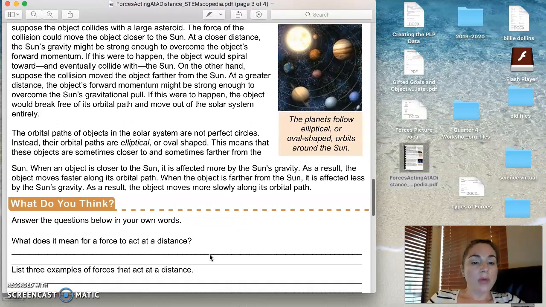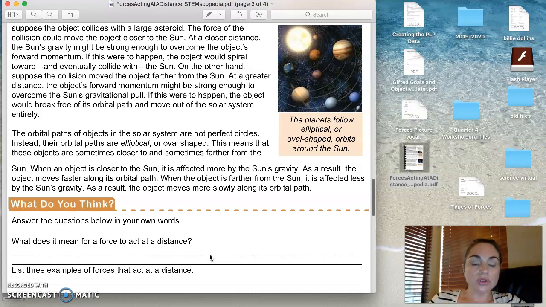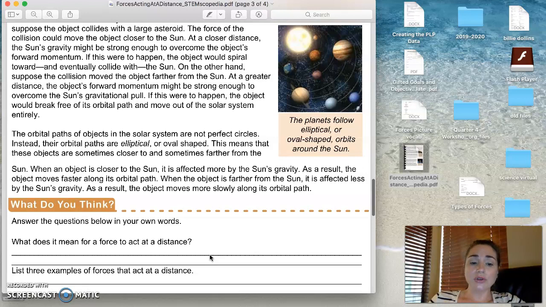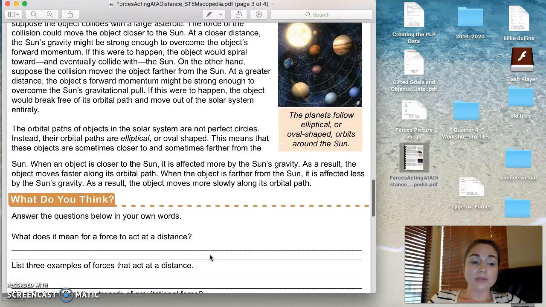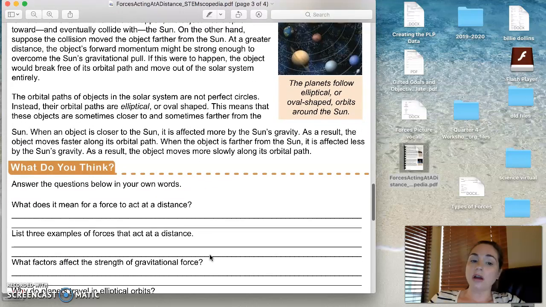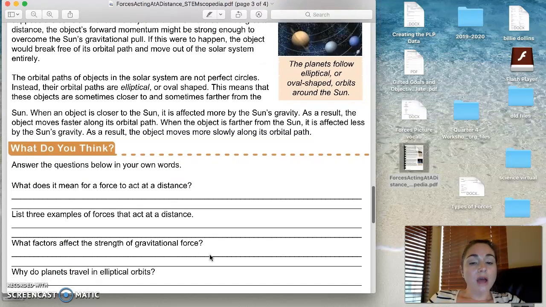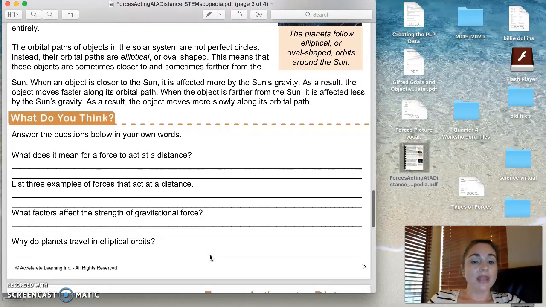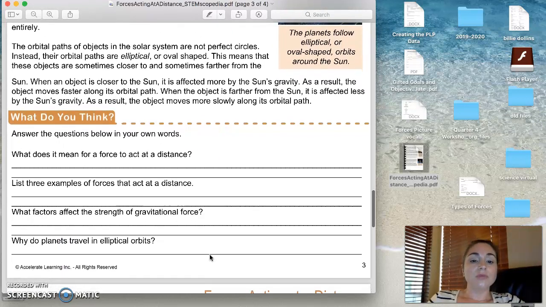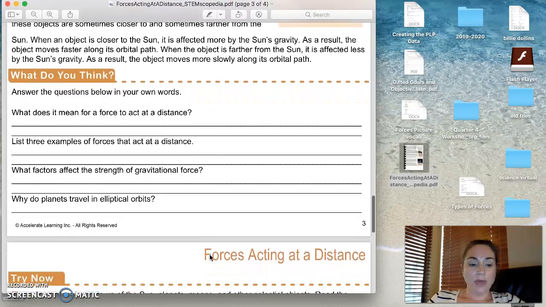Instead, their orbital paths are elliptical or oval shaped, like an egg. This means these objects are sometimes closer to and sometimes further from the sun. When an object is closer to the sun, it is affected more by the sun's gravity. As a result, the object moves faster along its orbital path. When the object is further from the sun, it is less affected by the sun's gravity. As a result, the object moves more slowly along its orbital path.